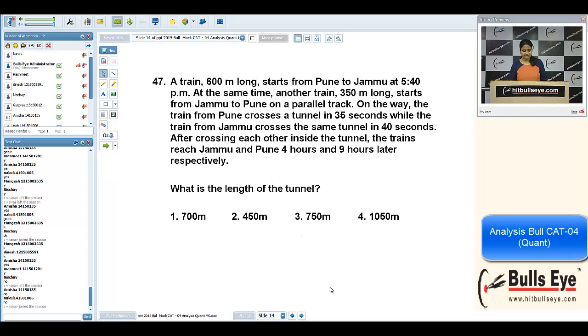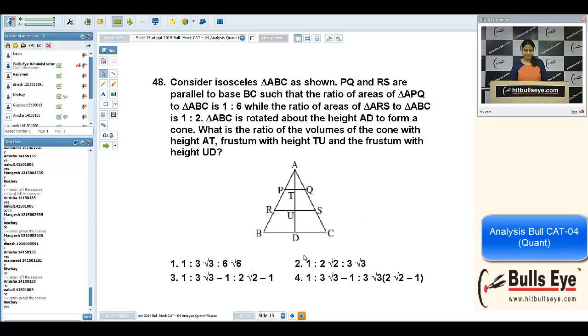Now 47th. That was a caselet. First of all, 47th question, then 49th and 50th. That was a complete caselet. Yeah, any problem in these questions? First of all, let me explain this 48th one. Then I will explain the whole caselet. 48th. Any problem in this? Please write 48 in the chat box if you want me to explain this question. Easy one.